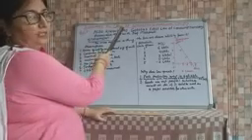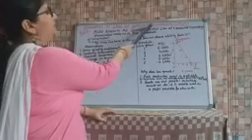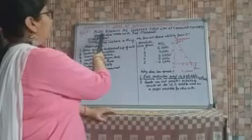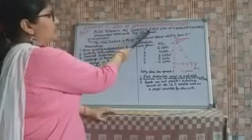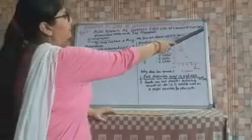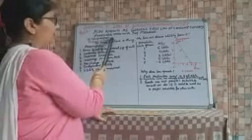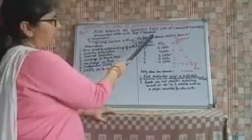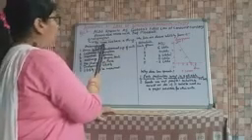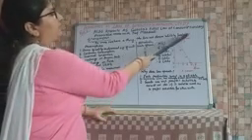Under consumer equilibrium, we are now doing the law of diminishing marginal utility. It is also known as Gossen's first law of consumption. It was developed in 1854, but it is associated more with Professor Marshall. Now, what does the statement say? The more we have of a thing, the less utility we derive from it.